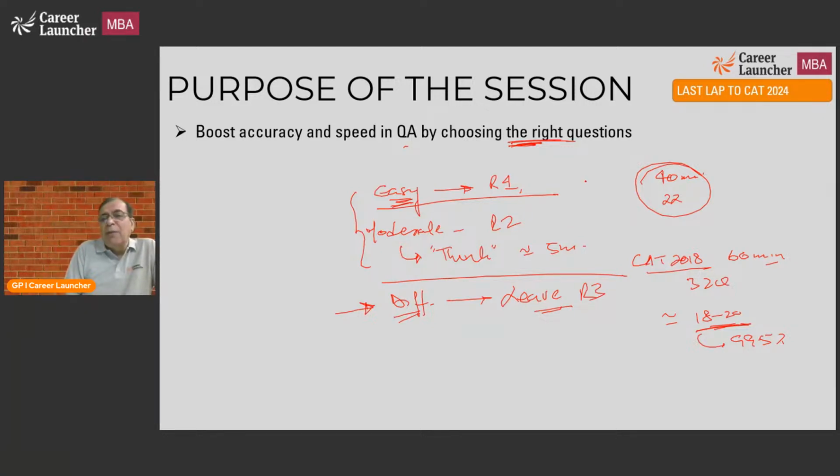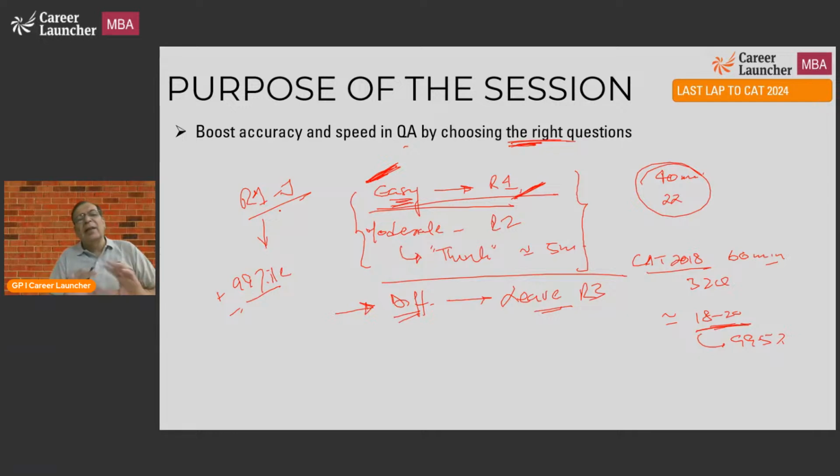So my energy, my focus is entirely on round 1 and round 2. Round 1 is what I want to maximize on. And typically, in any paper of CAT, round 1 plus jugaad will typically give you sufficient questions to be able to get at least a 99 percentile. Okay? So if you need a 99 plus percentile, it is not difficult. All you need to do is the easy questions and the jugaad questions, and you are safe on your way. And if you can do a few moderate questions, round 2 questions, even better.